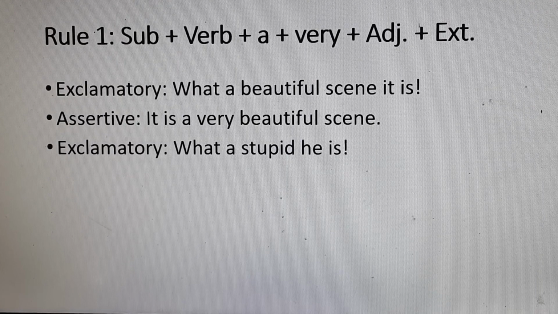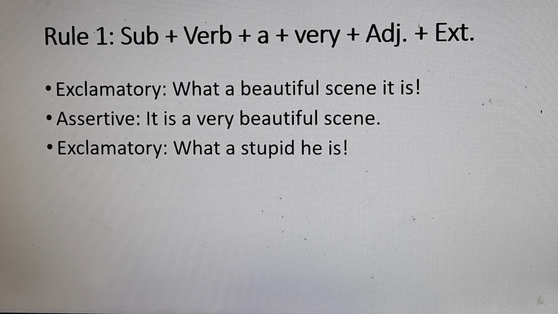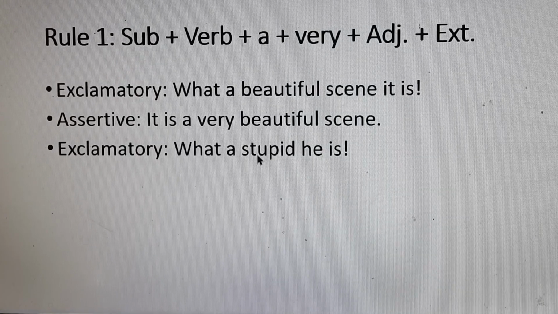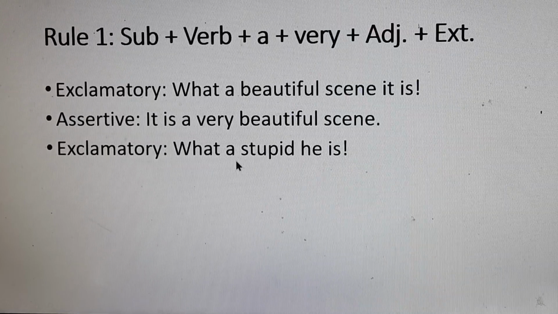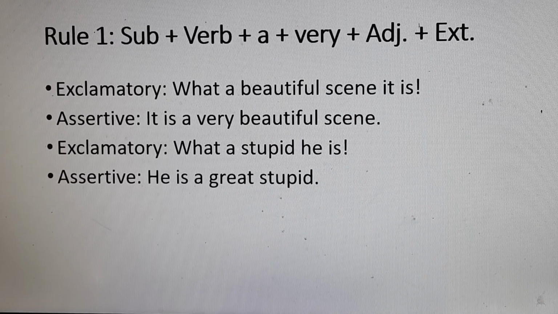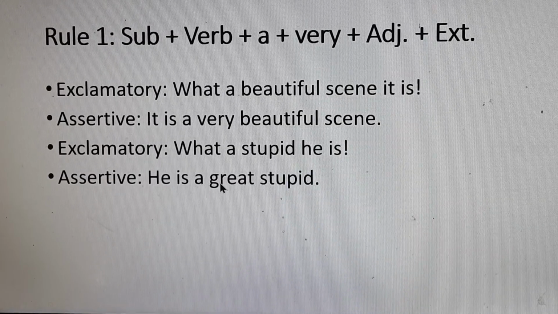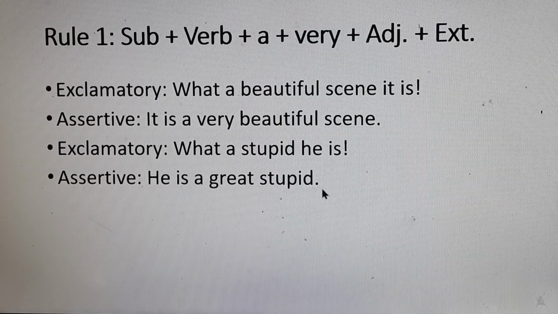He is, and the article a should be written here. Stupid is the adjective, and for stupid we write great, not very. So, he is a great stupid. Dear boys, for stupid we have written great, not very. He is a great stupid, right?